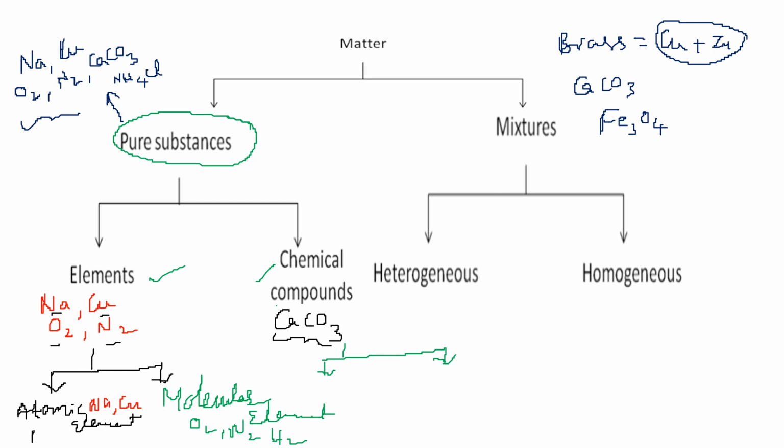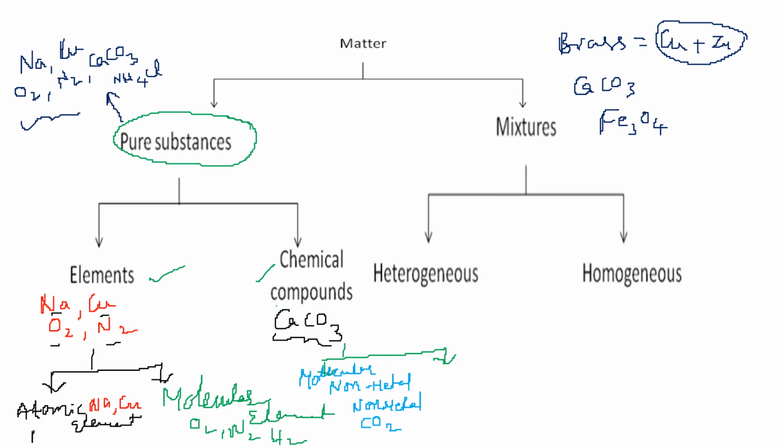Here, if it is a similar type, how? Suppose a non-metal combines with a non-metal. If they combine, naturally you will get what? CO2, carbon dioxide. Two non-metals are combining. This we can call a molecular compound.